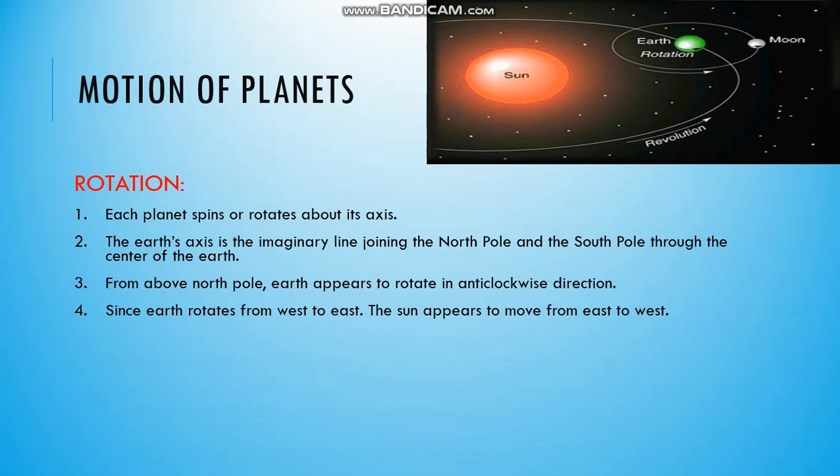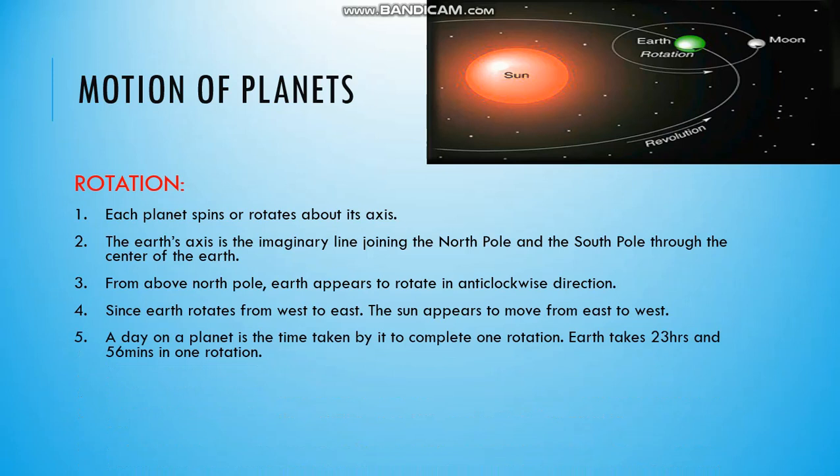That is why the sun appears to move from east to west, and we say sun rises in the east. Actually, sun does not rise. Sun is at the same place always. Earth is rotating. That is why we think that sun appears to move from east to west.